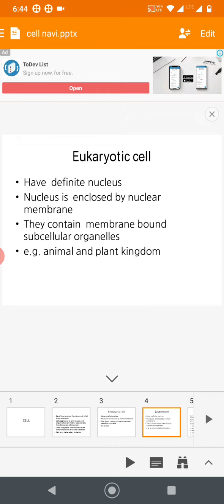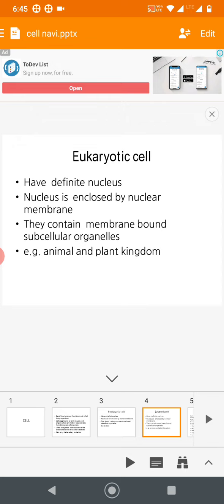In a further slide you will see the cell membrane or plasma membrane, then you will realize the cell structure of the eukaryotic cell. So they have a definite nucleus enclosed by a nuclear membrane. Also they contain membrane bound subcellular organelles.